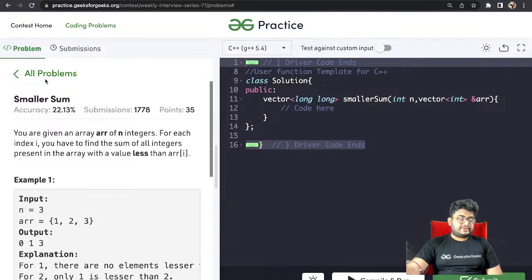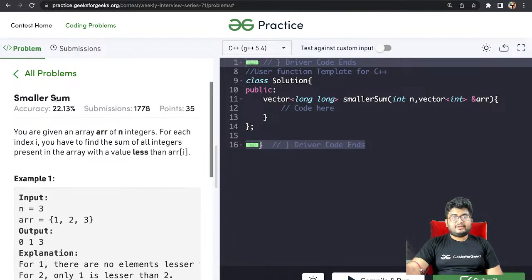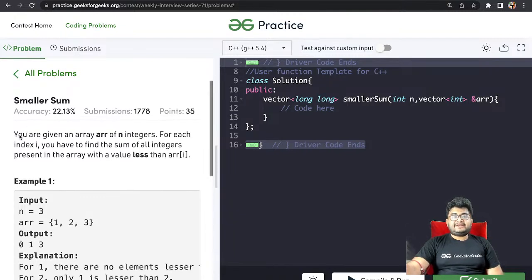Can you go back to the first question? Tell me your doubt. What is your doubt? If you want to read the question, just go to the contest site and read the question. Yep, we don't need. Okay, smaller sum. So let's read this question quickly.